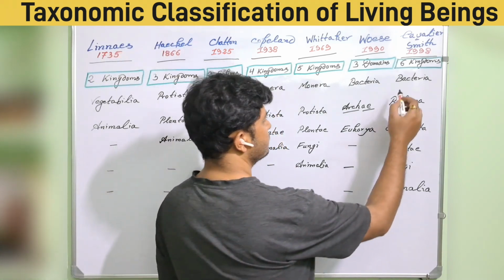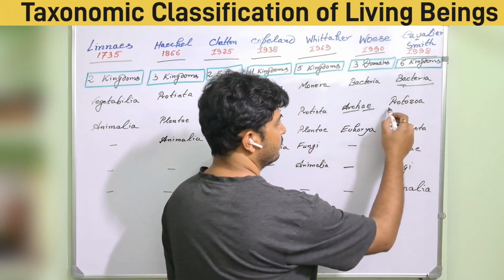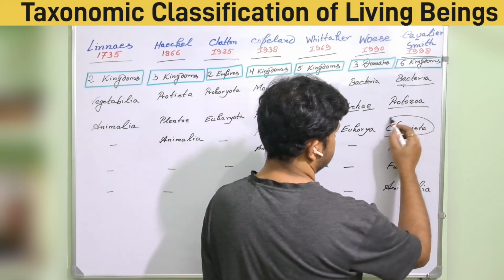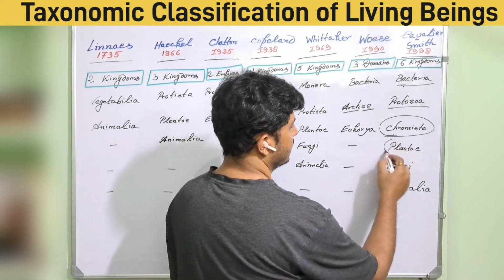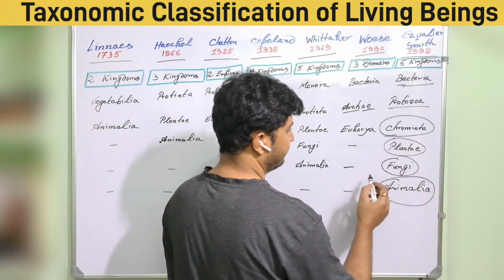So first one is bacteria, as I told you, it's very important. Then protozoa, then chromista. This is the new term added; I will tell you what chromista is. And again, plantae, fungi, and animalia.